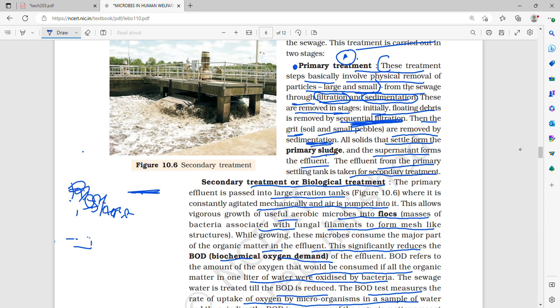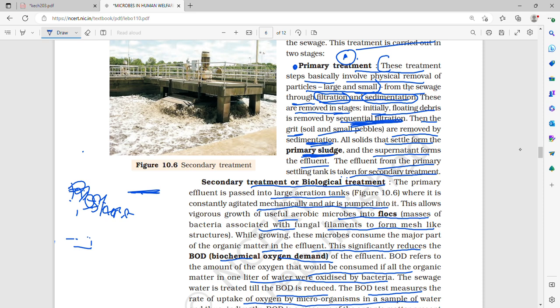Then all the solids that settle down form the primary sludge, and the supernatant forms the effluent. The part that doesn't settle down forms the effluent. The effluent from the primary settling tank is then taken to the secondary treatment.